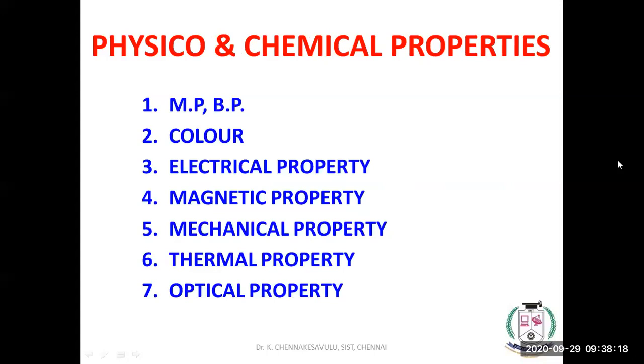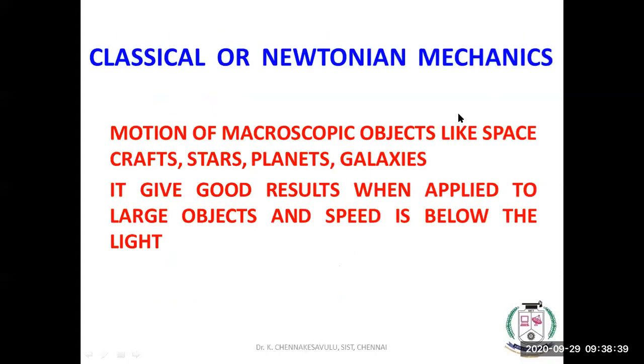That is melting point, boiling point, color, magnetic property, electrical property, mechanical property, thermal property, and optical property. These are the physical and chemical properties which change due to the electrons and the bond formation of electrons.